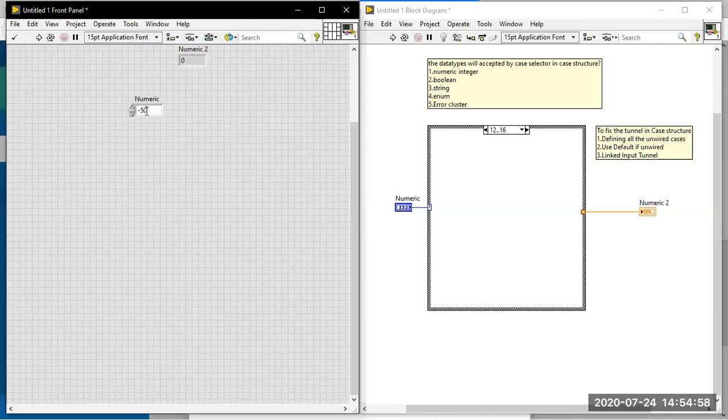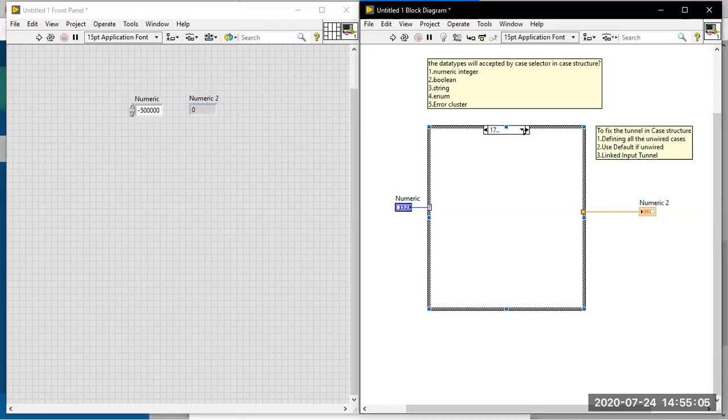See here, I am giving -5000 and 50,000. So see the numeric 2 value here. In the default case I have an addition available. So see here, I am giving the value -5000 and I am getting the answer 11.